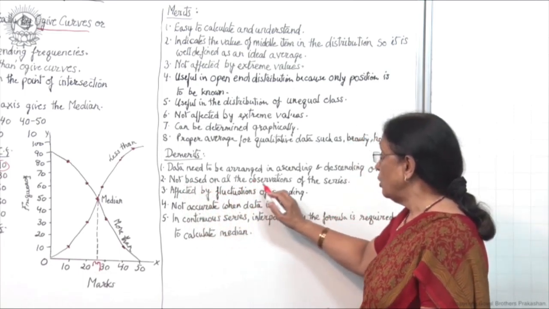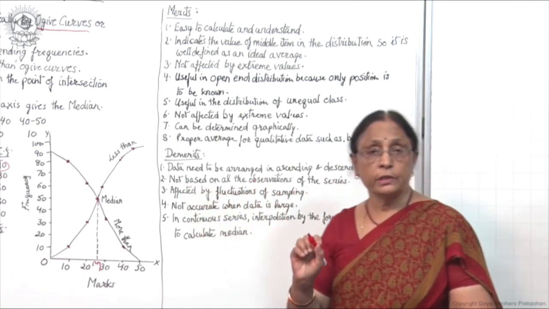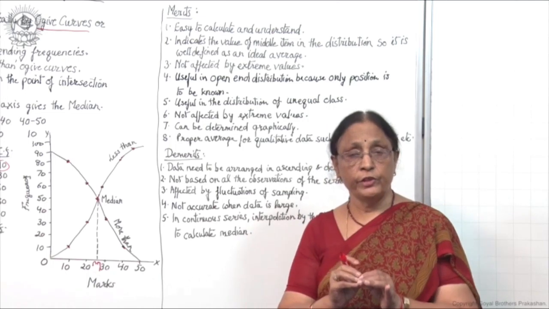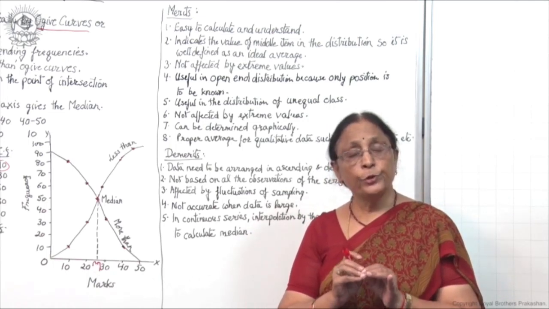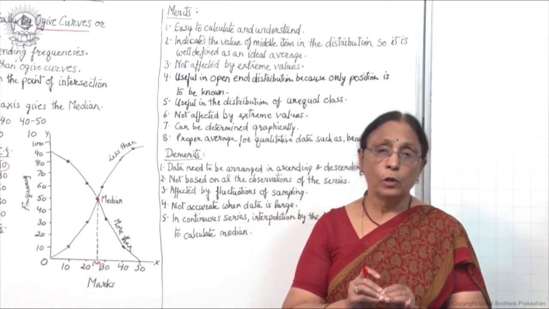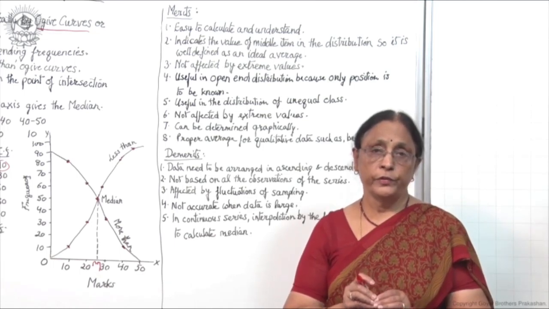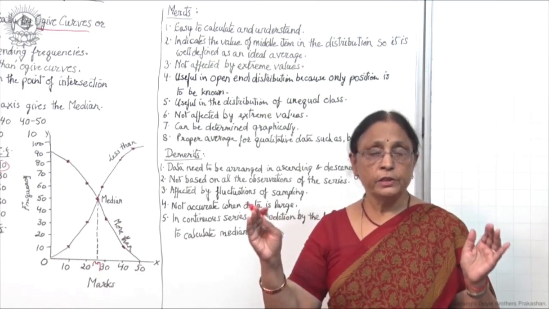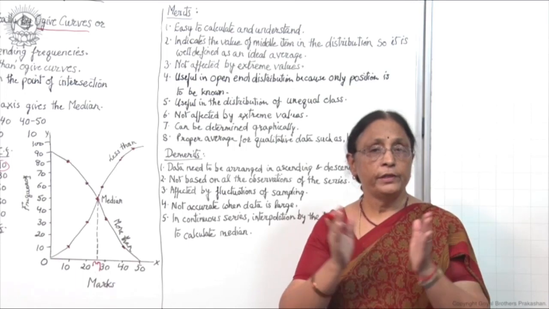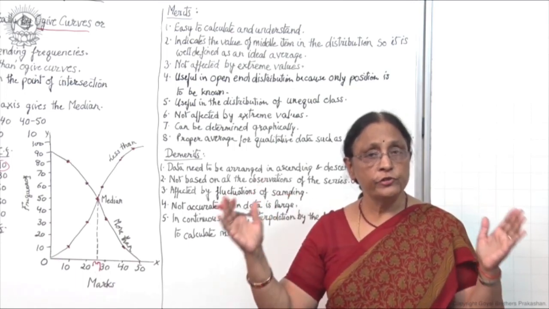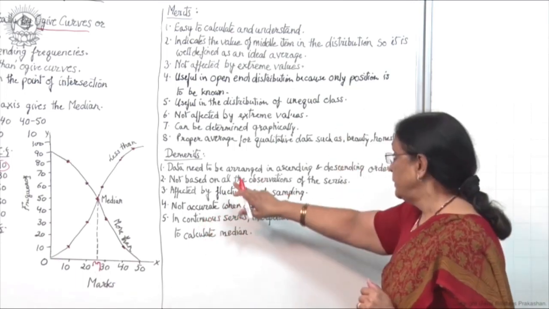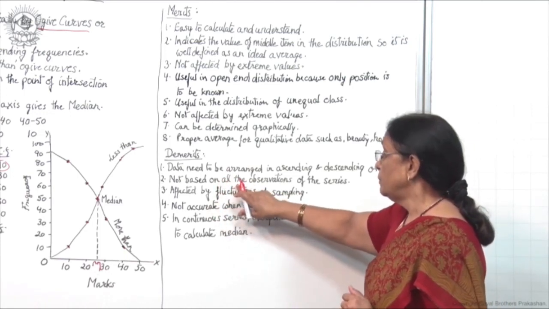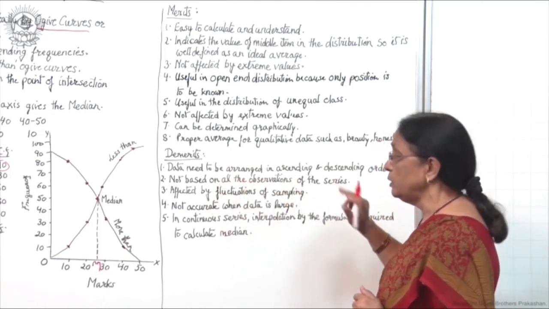Second, it is not based on all the observations of the series, as it is a positional average, right. So, it is not based on all the items of the series, it is just taking the middle item, it is ignoring the extreme values. So, in this case it is not based on all the observations of the series.